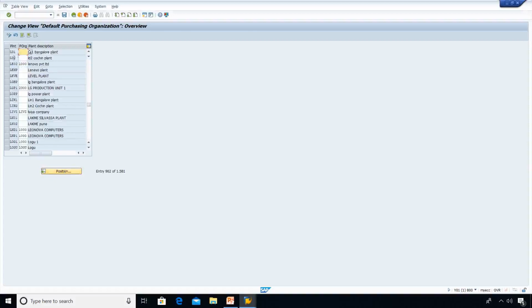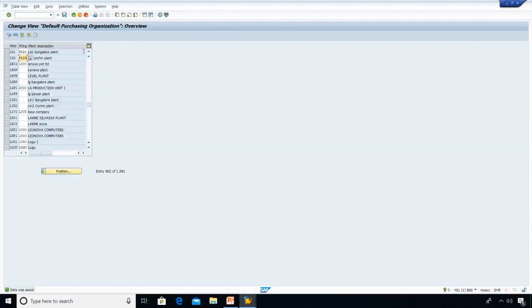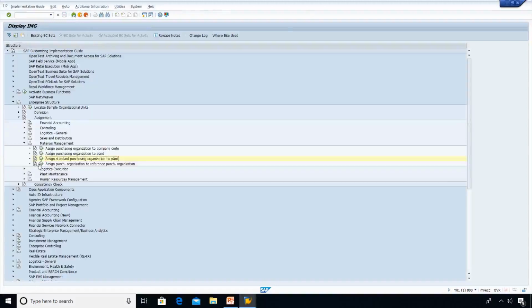Here for purchasing organization I am going to consider the same PLD1 for LD1 and PLD2 for LD2. Let me save this. Default purchasing organization or standard purchasing organization. Now we are done with the assignment of standard purchasing organization to plant.